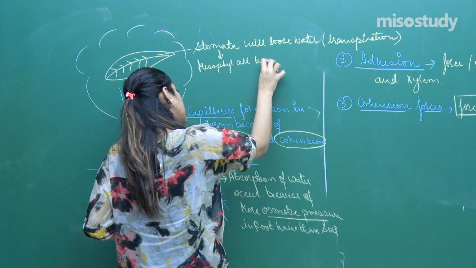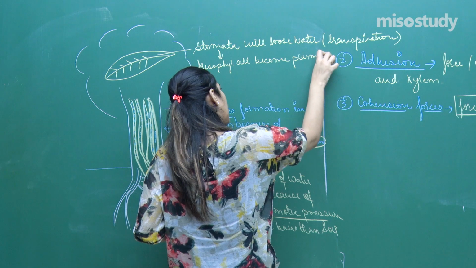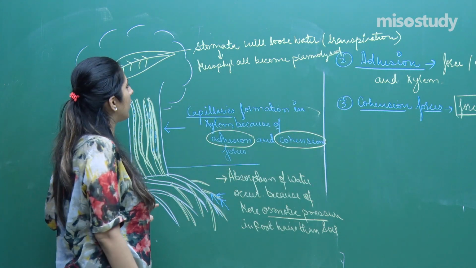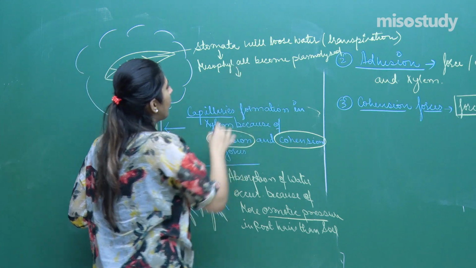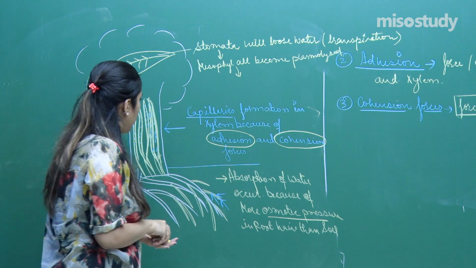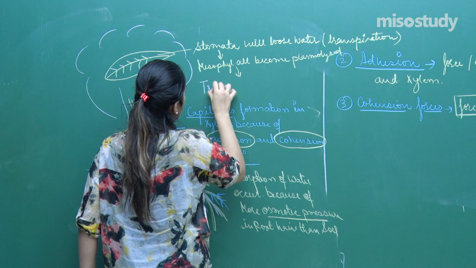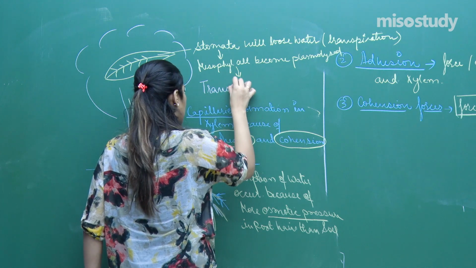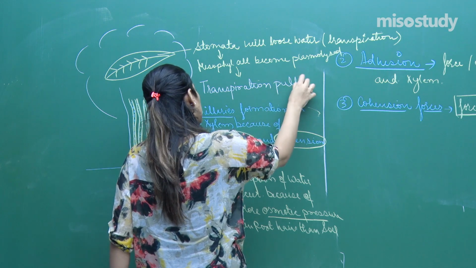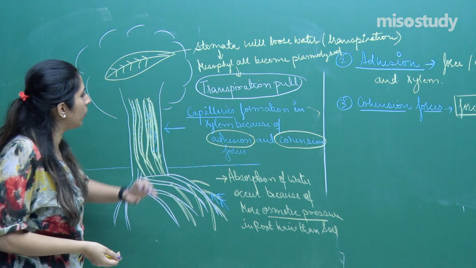The mesophyll cells become plasmolyzed over here. As they are plasmolyzed, now what will happen? They will form another force along with cohesion and adhesion. The other force that forms over here is called the transpiration pull. A transpiration pull will be generated.